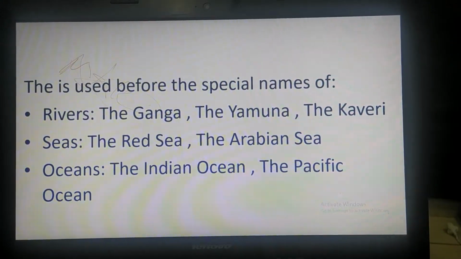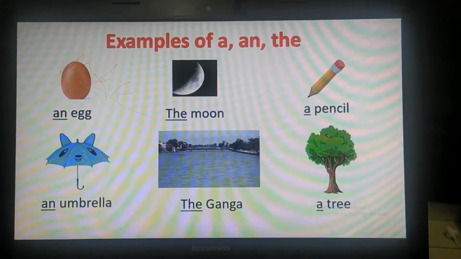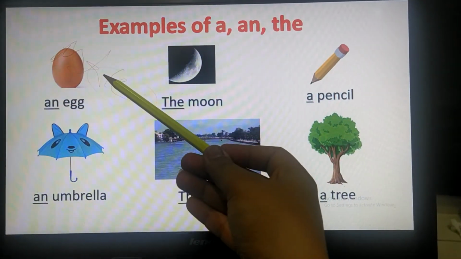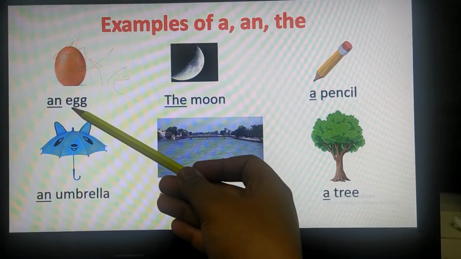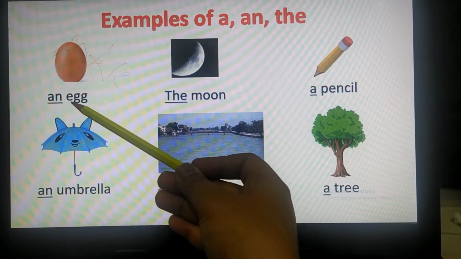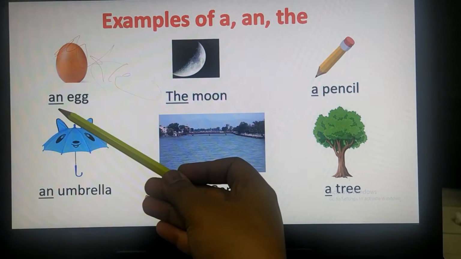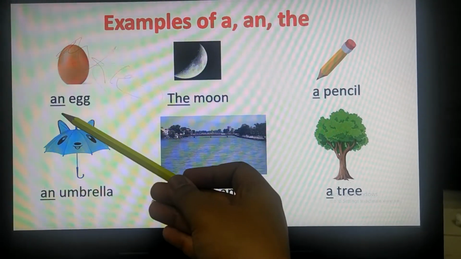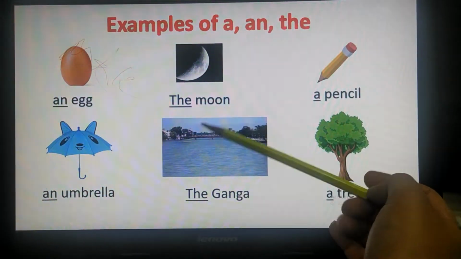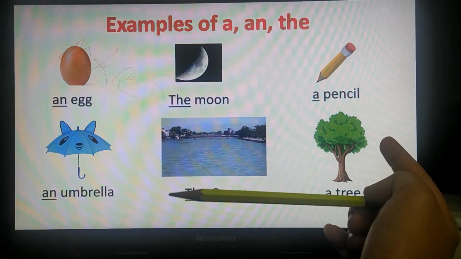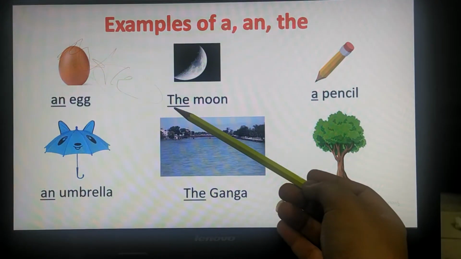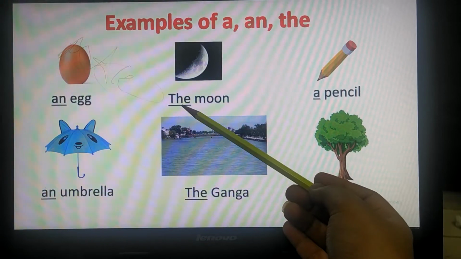Then children, here are some examples of A, an and The. This is an egg. The word starts with E. E is a vowel. So we use an before E. An egg. Then moon. Moon is only one in the whole sky, in the whole world. So this is a specific thing. We use the before moon.